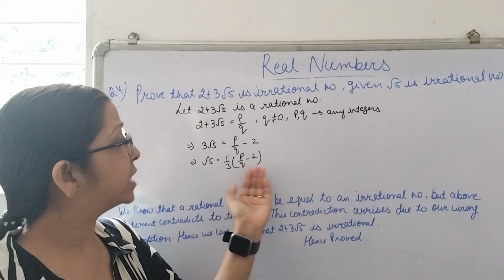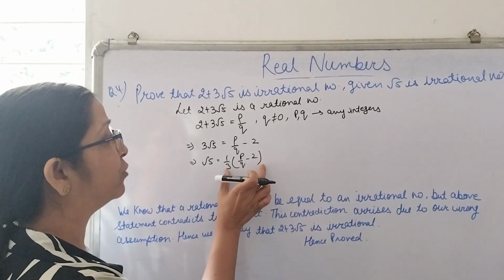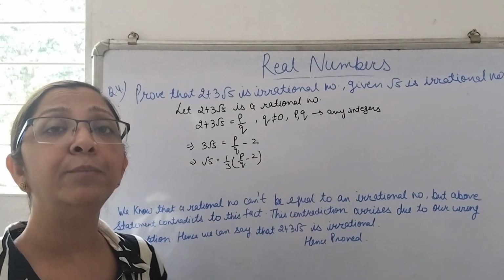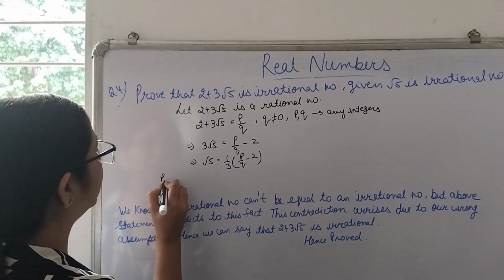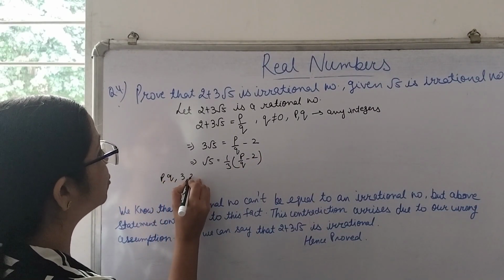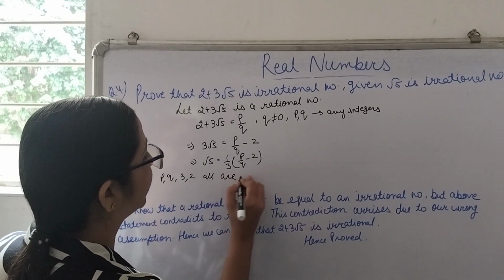And if all these are rational numbers, that simply means the value of this RHS will also be a rational number.